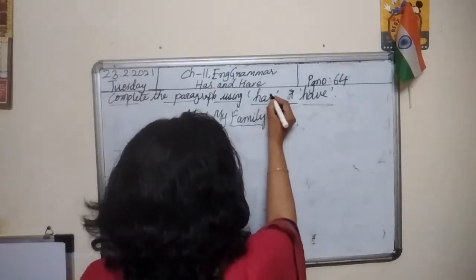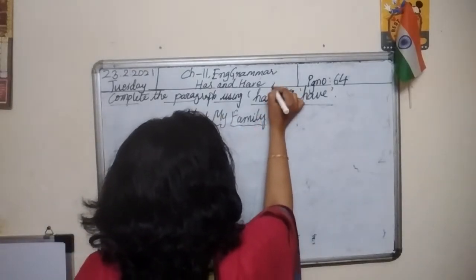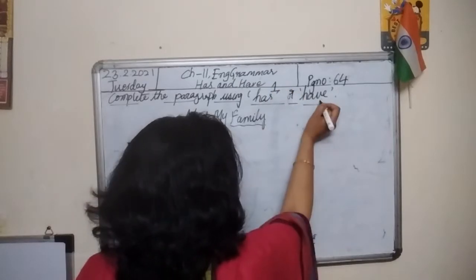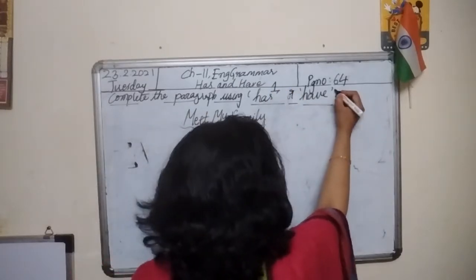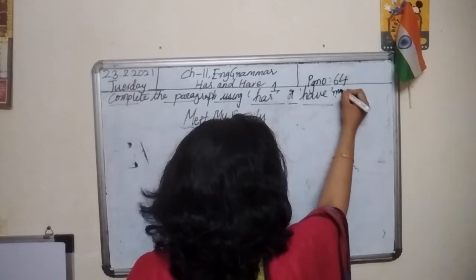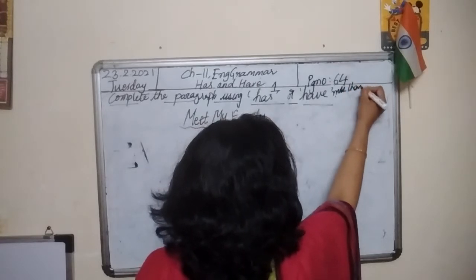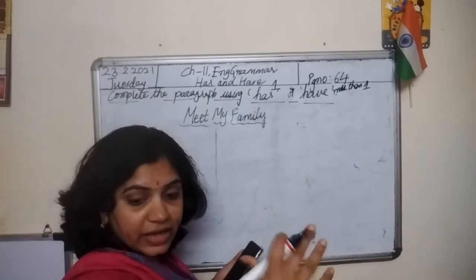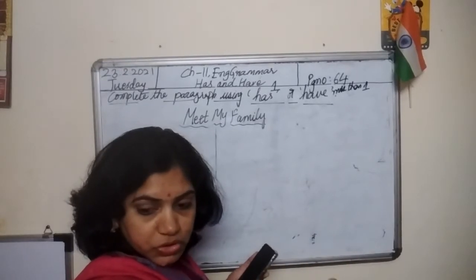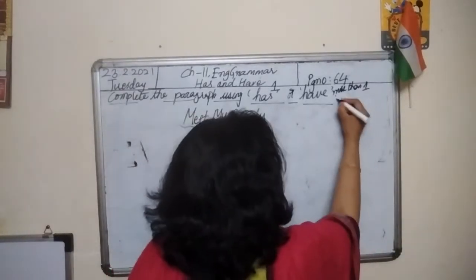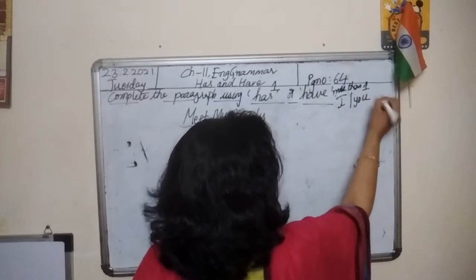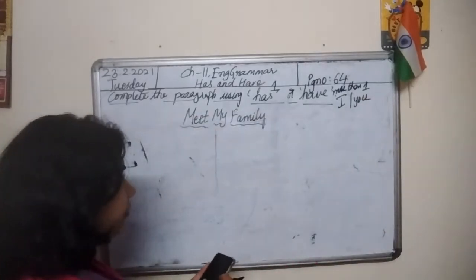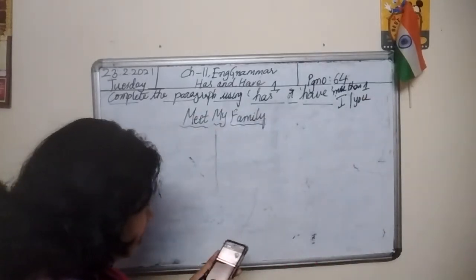Always remember, we use has for the things which are one in number. We use have for the things which are more than one in number. And we also use have for I and also you.